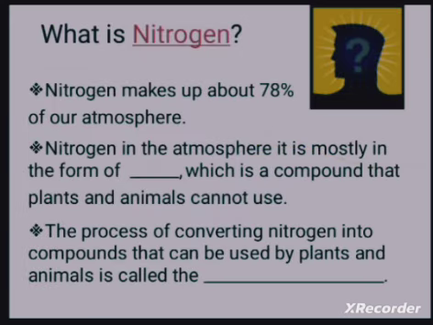What is meant by nitrogen? Nitrogen makes up about 78% of our atmosphere. Nitrogen in the atmosphere is mostly in the form of N2, which plants and animals cannot use. The process of converting N2 into a usable form for plants and animals is known as the nitrogen cycle.